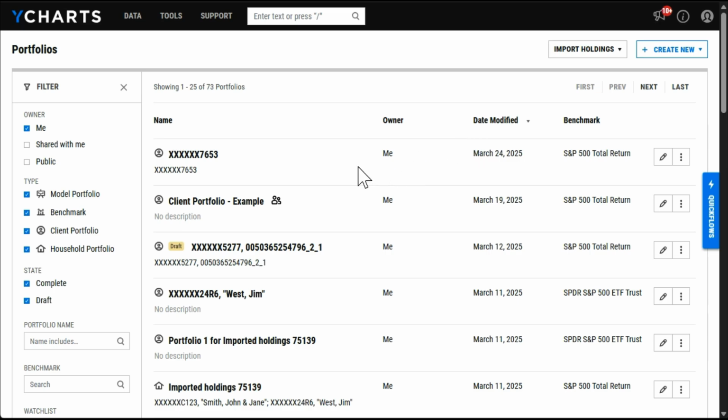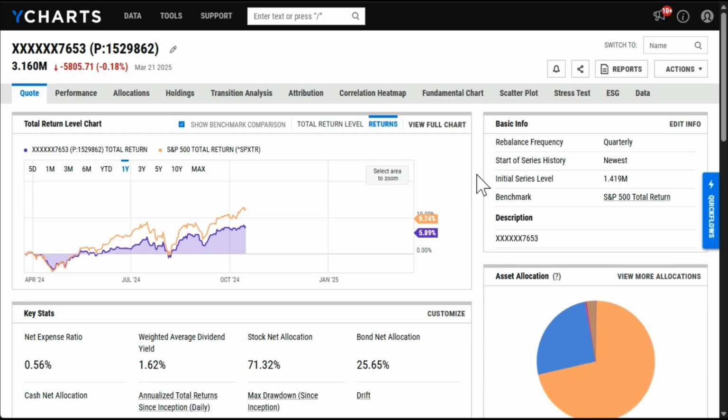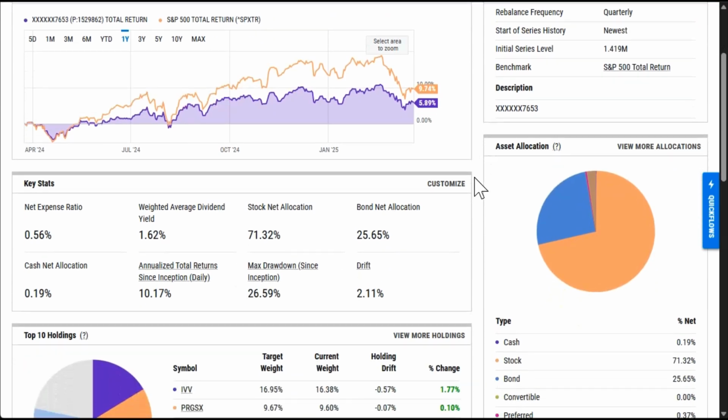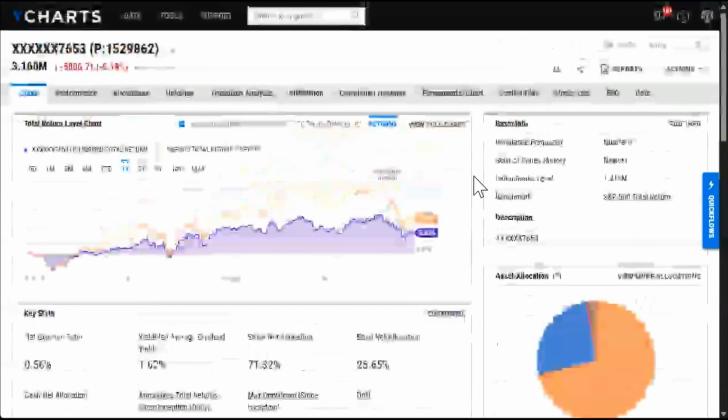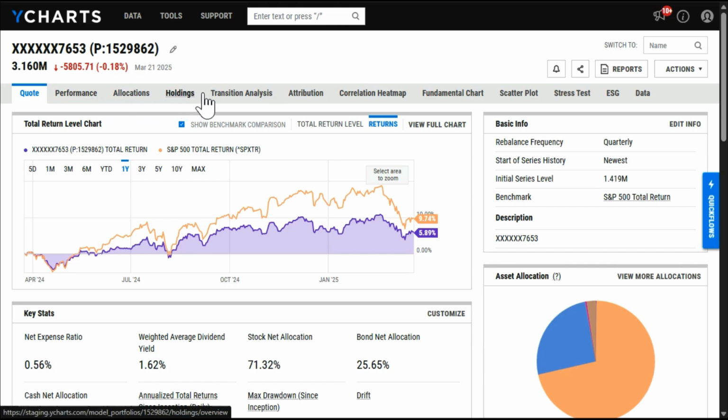When the portfolio has finished calculating, I'll be able to select it to open up its quote page. Here, I'll be able to start looking at some of the great data that YCharts has to offer. So I can view performance information, asset allocation, top holdings, and risk. I can also click through the different tabs up top to get a more in-depth look at some of these different areas.